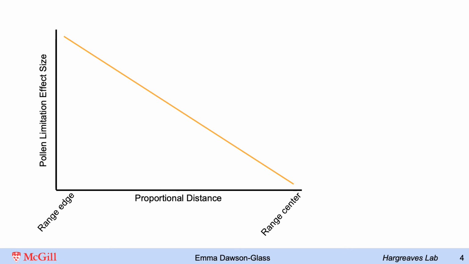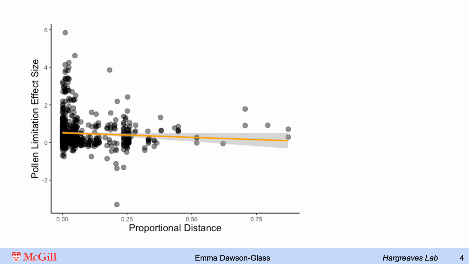What we would expect to see with this data is a negative relationship, where the pollen limitation effect size from the global database is greater near to the edge, and here distance is measured as a proportion that takes into account range size. So while that's what we'd expect to see, that's not what we've seen. What we're finding is that there's a high amount of variation in this data, but even when we account for things like a possible nonlinearity or the latitude of the study point, we still don't see a significant relationship.